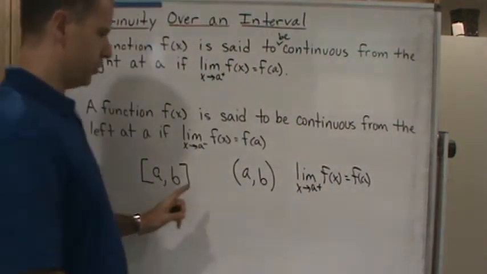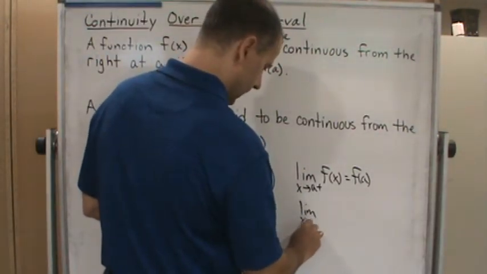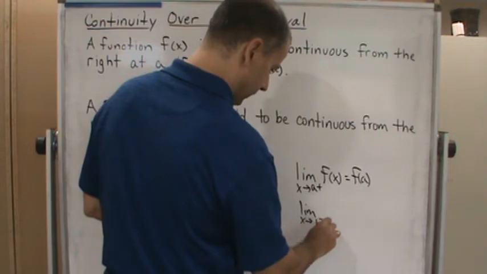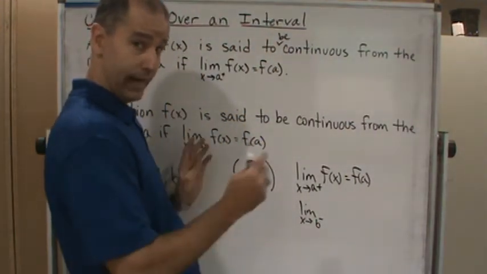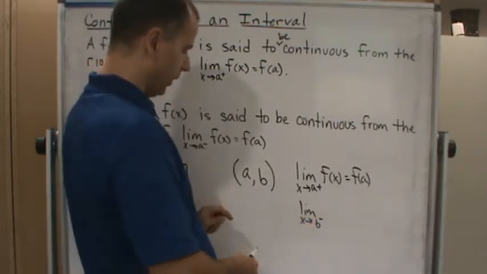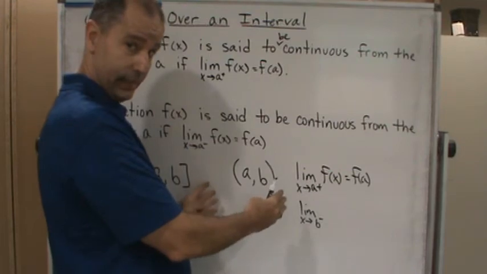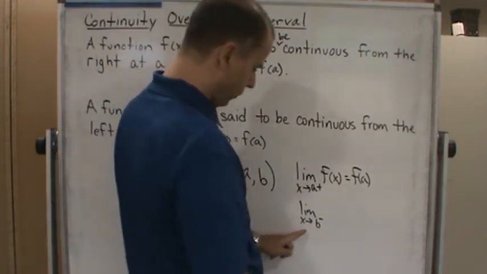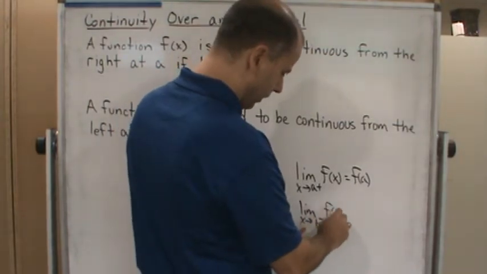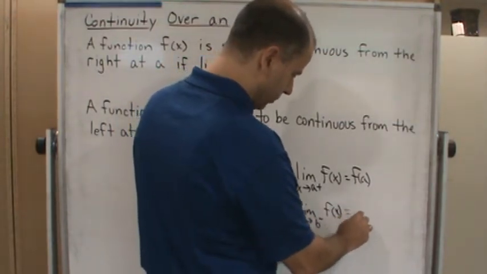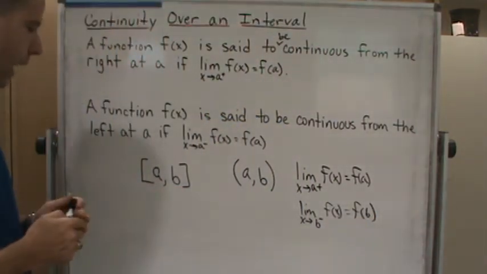And we'd also have to show that the limit as x approaches b from the left, so again, we're coming from inside the interval, not outside the interval, because we're interested in the continuity inside the interval. So we would say the limit as x approaches b from the left of f of x is equal to f of b.